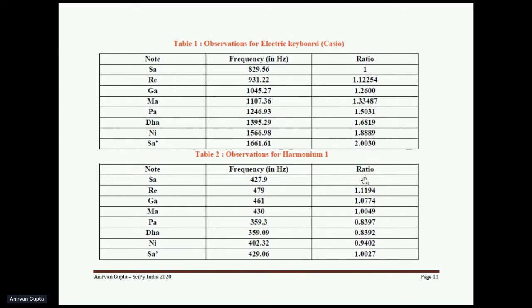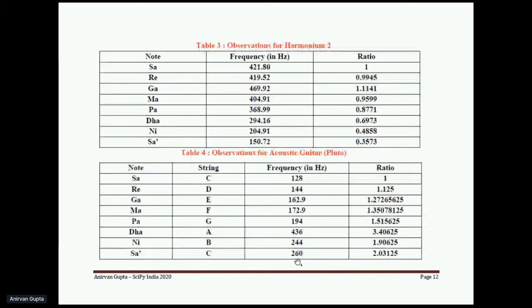For the harmonium, similarly, we have tested for mistuned or detuned keys, and we have obtained these frequencies where the base frequency was 427.9, and then the next Sa was again 429. Okay, we will come to the analysis. The next harmonium, a different harmonium, we also tested. The base frequency was 421.